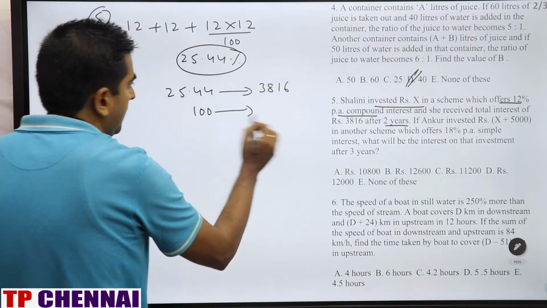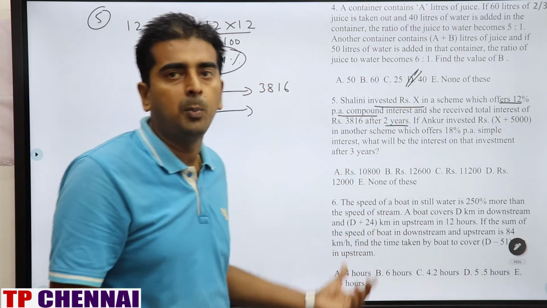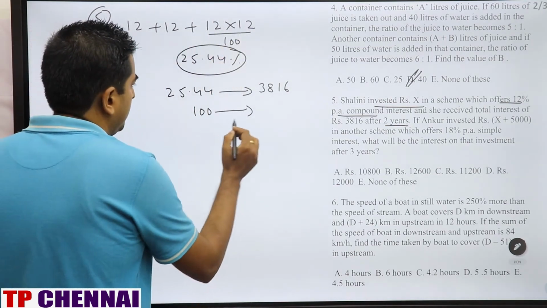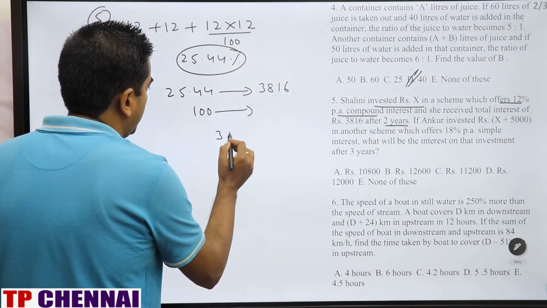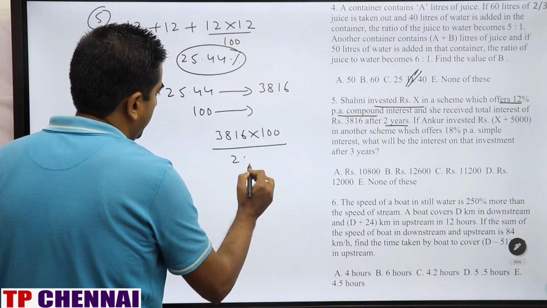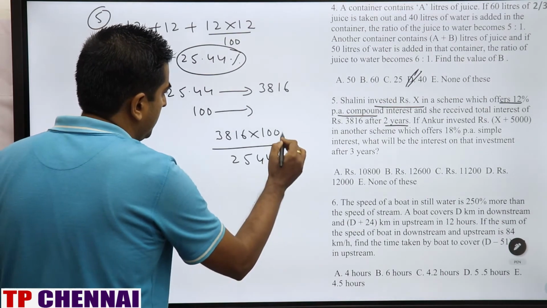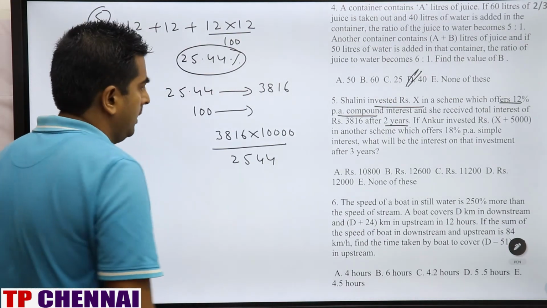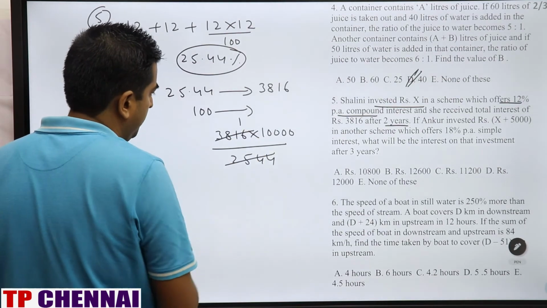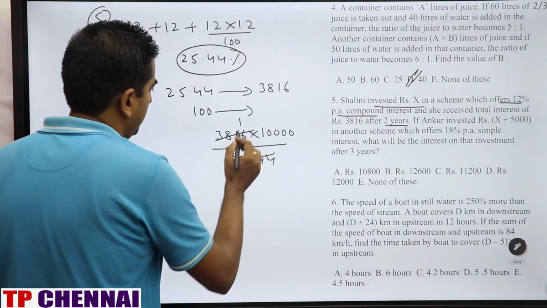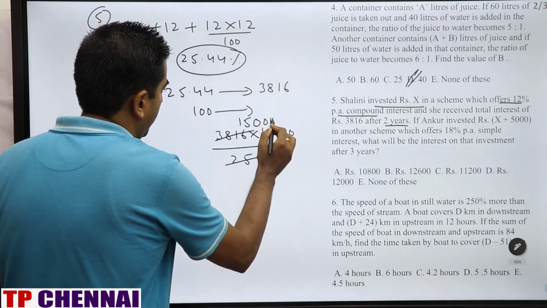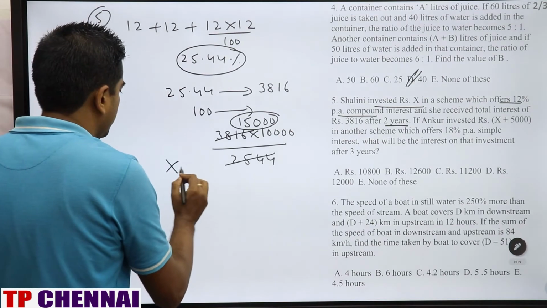We need to calculate the value of principal. That means 100 part is nothing but how much? 3816 into 100 divided by 25.44. If you remove the decimal, add 2 zeros here. Cancel this number. If you multiply by 25, 1 time 25 is 25, 131, 5 times is 125. 15,000 is the value of X.